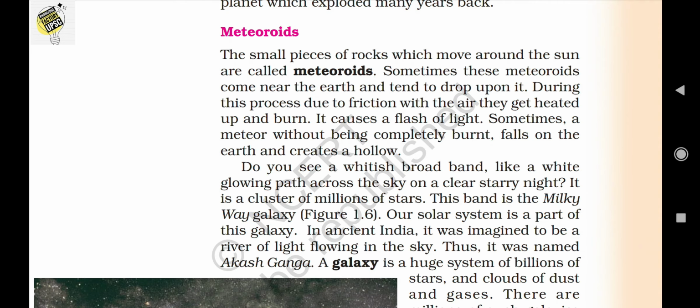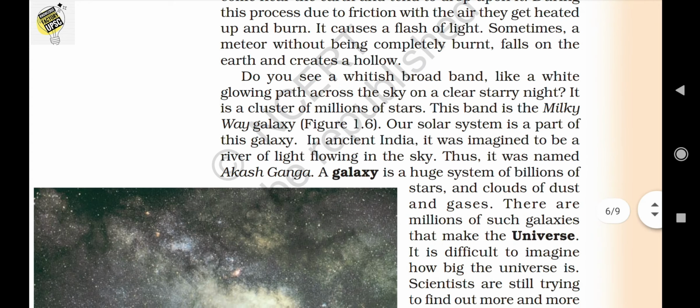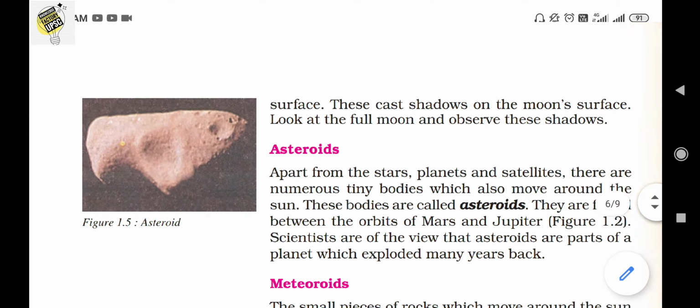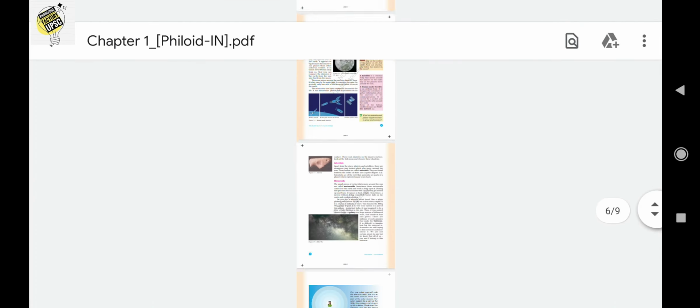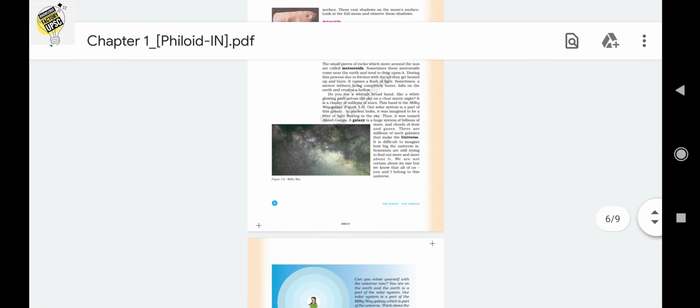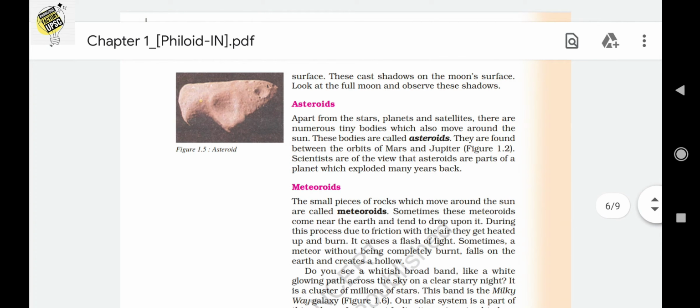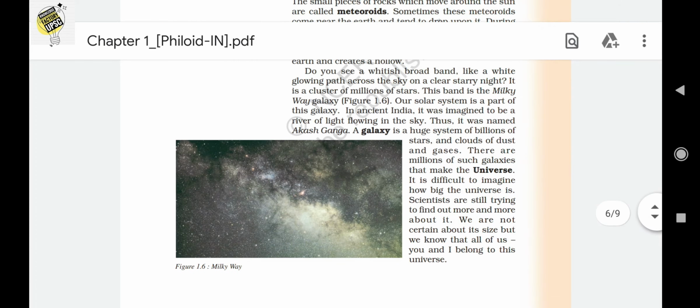And sometimes a meteoroid, without being completely burned, falls on the earth and creates a hollow. That means it falls on the earth and creates a hole on the earth itself. As the picture suggests, we can find an asteroid there. So it's a very simple topic: what is the difference between an asteroid and a meteoroid.